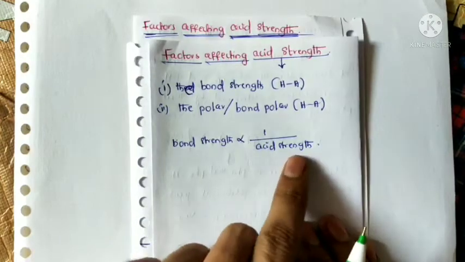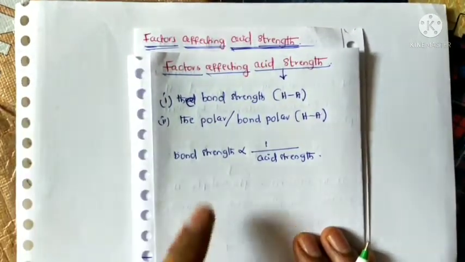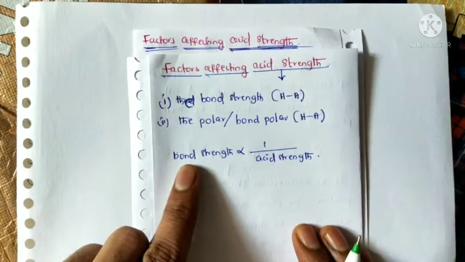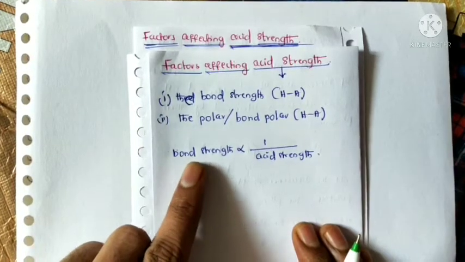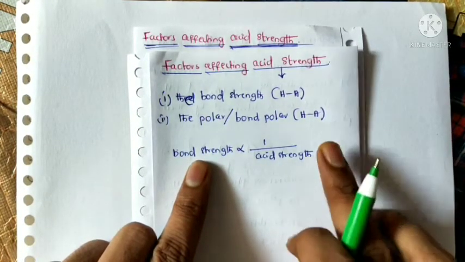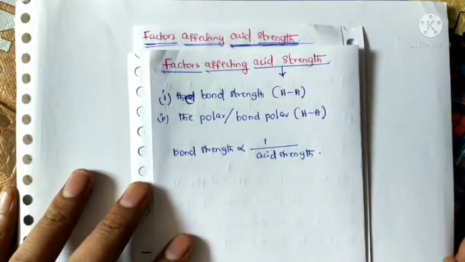Acid strength increases whenever the bond strength decreases. That's why we can say that substance is a strong acid.